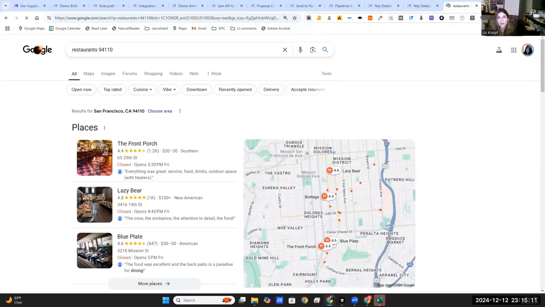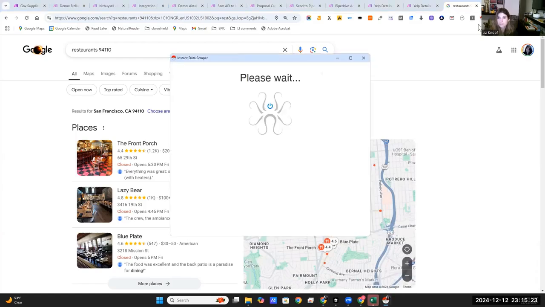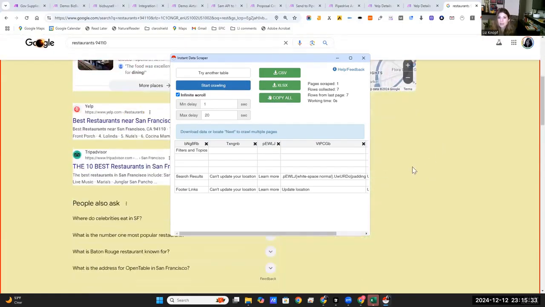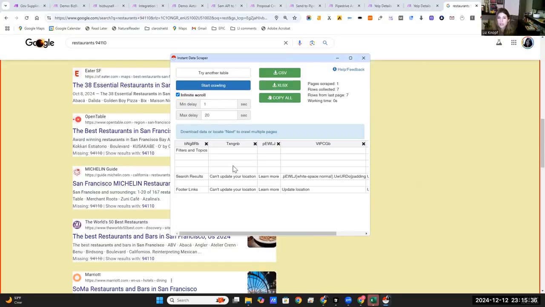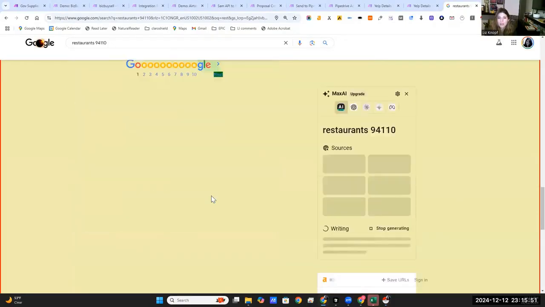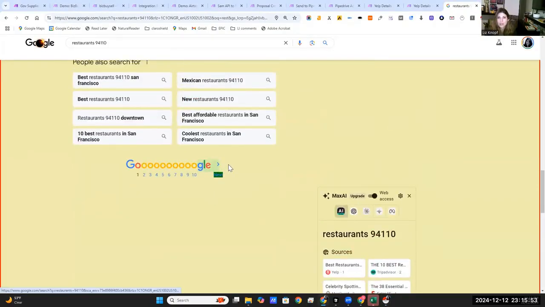I will warn you all, if you have children that like Pokemon, my son does, so I have actually run scrapes unnecessarily many times. It's fine because it doesn't really cost me much, but there's this little Pokeball up here, and you can start crawling the data from here, and it basically downloads search results. As you can see, not doing a great job today on this one. Usually this populates nicer. You can do an infinite scroll. This one does not have one, so you have to locate the next button and show it. Sometimes you have to rerun this, the next button.